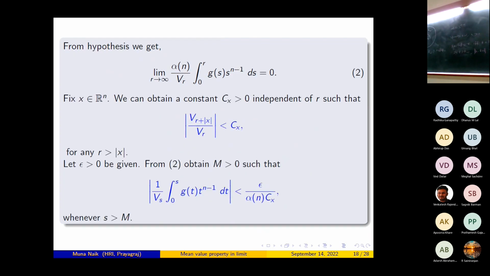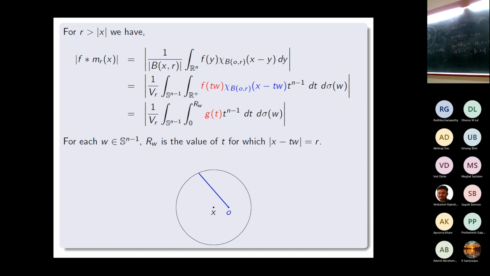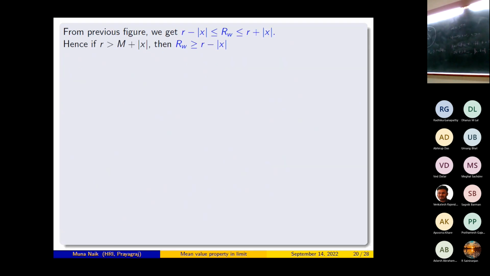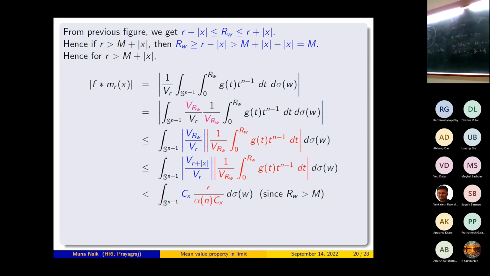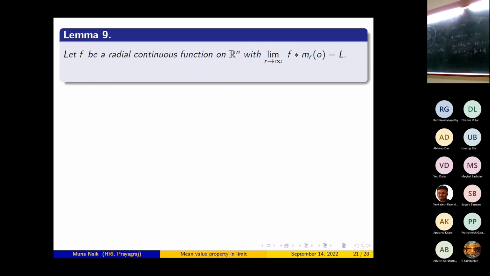Actually, I have told you this is less than Cx, and I am using these to estimate. So the Cx will cancel out, and if I integrate everything, this will be epsilon. Since epsilon is arbitrary, I will get the limit as r tends to infinity of f convolution mr at x is equal to 0. Now I will prove another lemma.